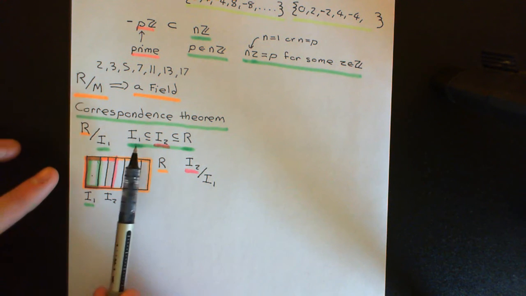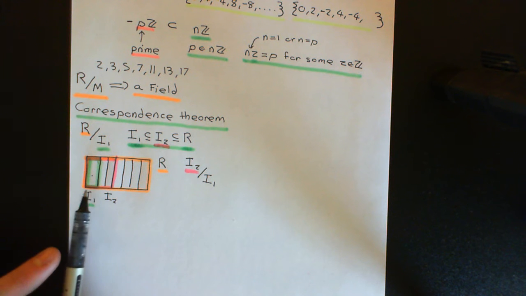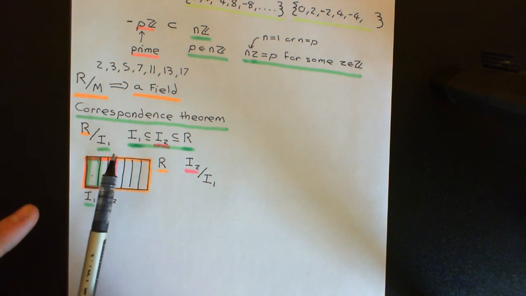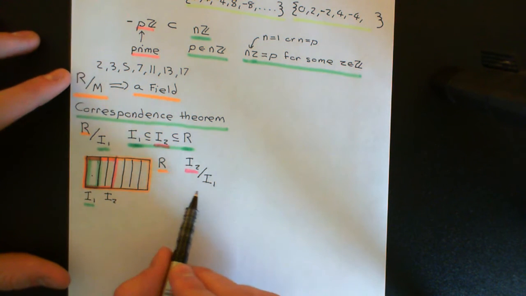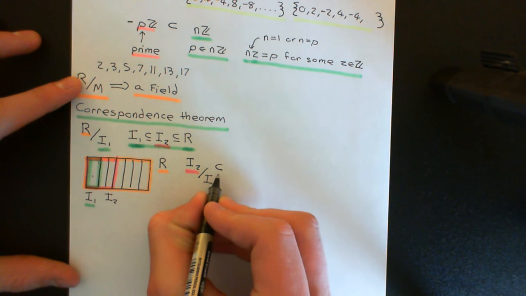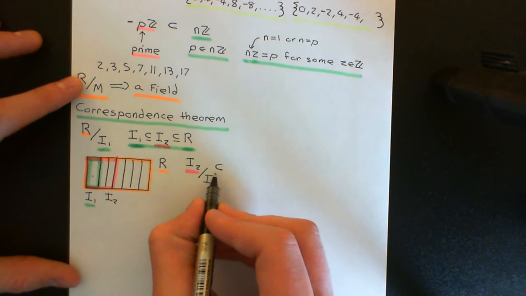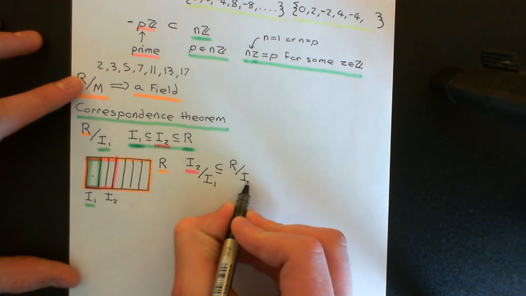We're partitioning up the entire ring into the additive cosets of I1, and you can see that I2 within the ring capital R is also being partitioned up into additive cosets of I1. So what I'm trying to get across here is that we can build this corresponding subset of the entire quotient ring for I2. This is the subset, and I'll put this here, this is a subset of R quotiented out by I1.